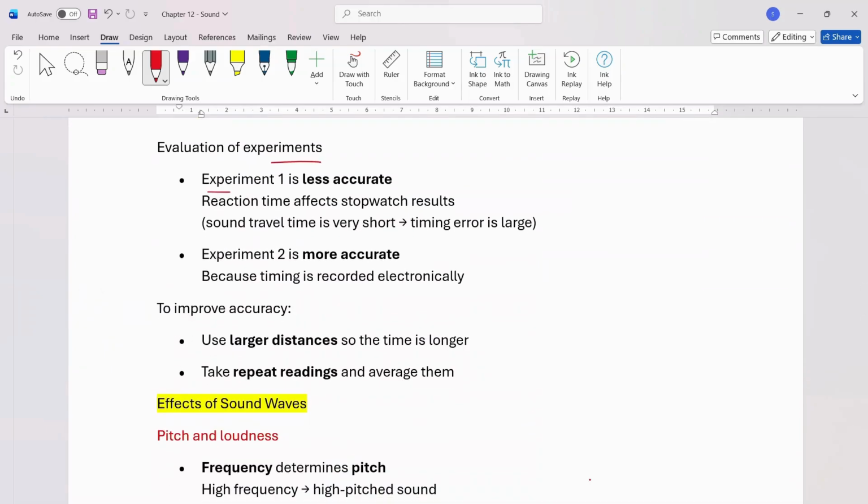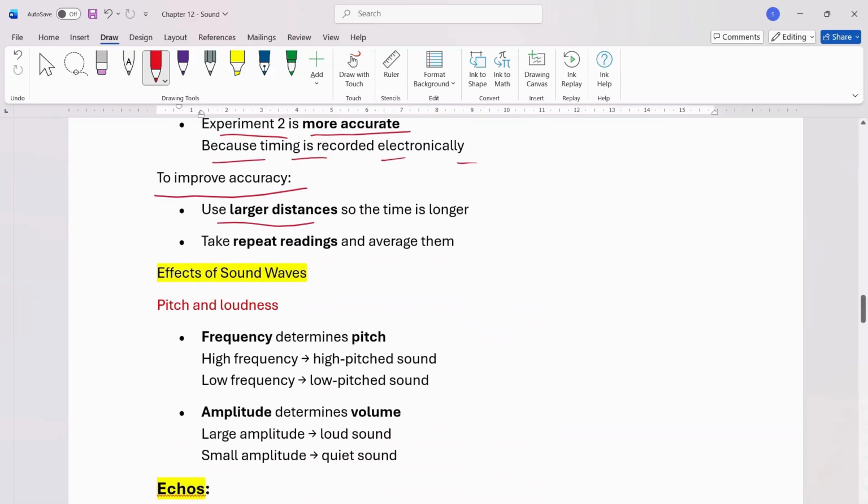Evaluation of the experiments. Experiment 1 is less accurate. Reaction time affects the stopwatch result. Sound travel time is very short, so the timing error is large. Experiment number 2 is more accurate because timing is recorded electronically. To improve accuracy, use large distances so the time is longer. Take repeat readings and average them.